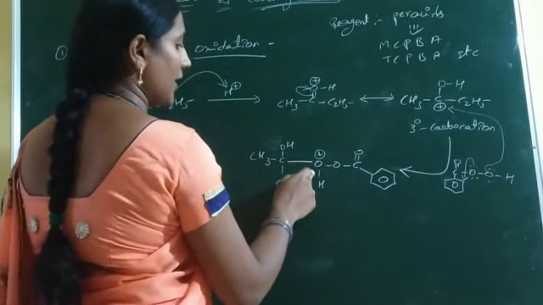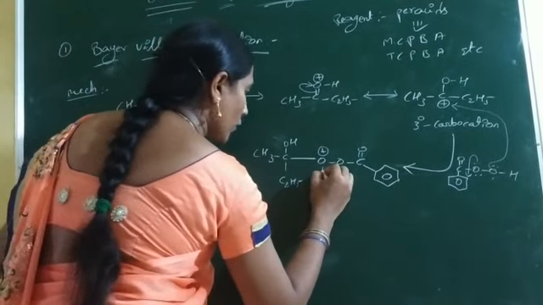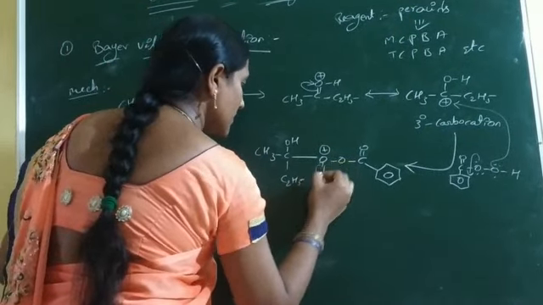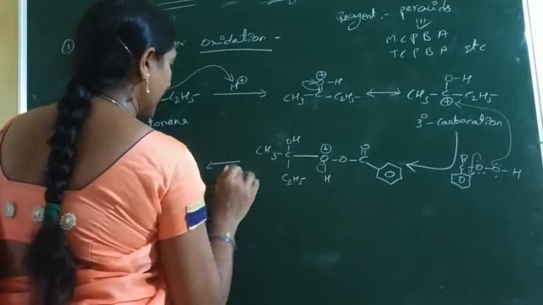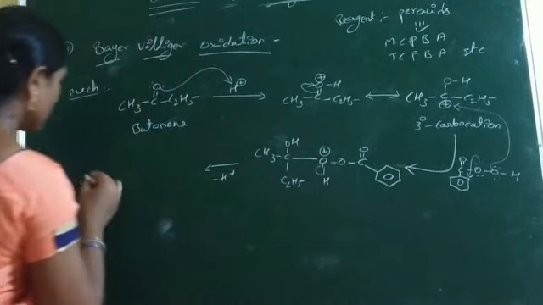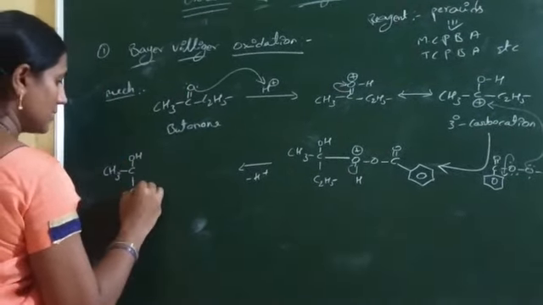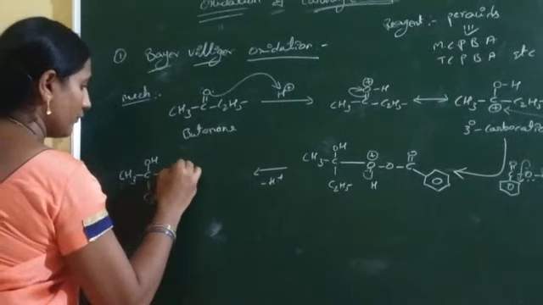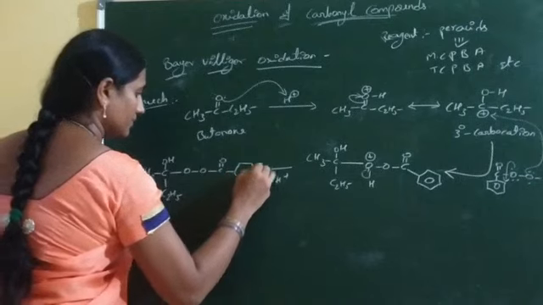This oxygen also has positive charge because the valence is 3. Now the OH bond shifts to the oxygen side. This oxygen's positive charge is nullified by the elimination of H+. Now the compound is CH3C-OH and C2H5, and O, C double bond O, and phenyl group.